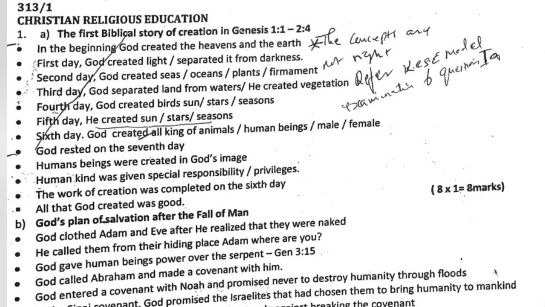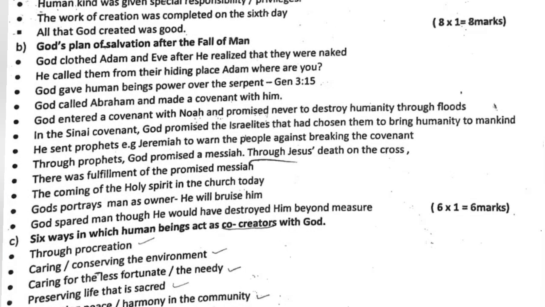Question 1b. God's plan of salvation after the fall of man. God clothed Adam and Eve after He realized that they were naked. He called them from their hiding place. He said, Adam, where are you? God gave human beings power over the serpent. And this you'll find in Genesis chapter 3 verse 15.